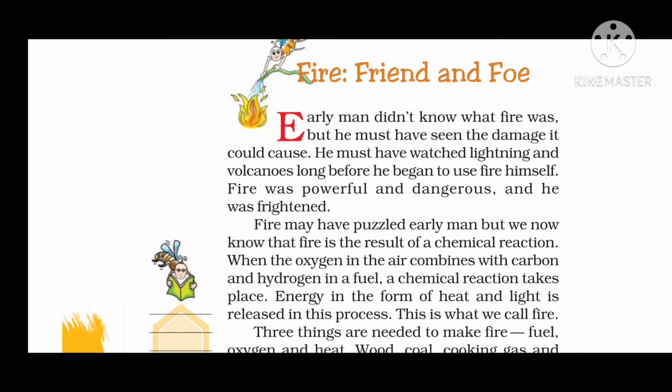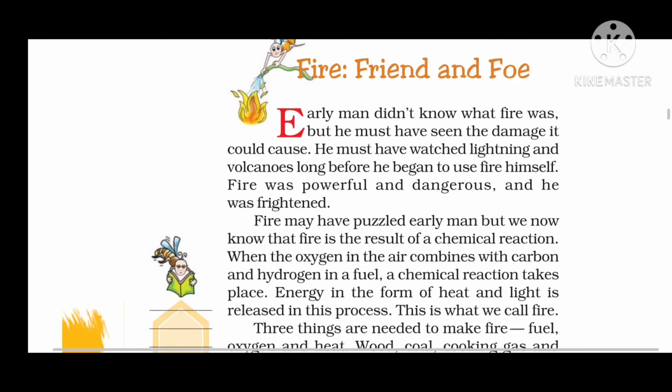Oxygen combines with carbon and hydrogen in a fuel, as we can say paper, wood, anything that can be burnt, and it has carbon and hydrogen inside. A chemical reaction takes place whenever oxygen in the air combines with both carbon and hydrogen. Energy and light are released in this process. This is what we call fire.